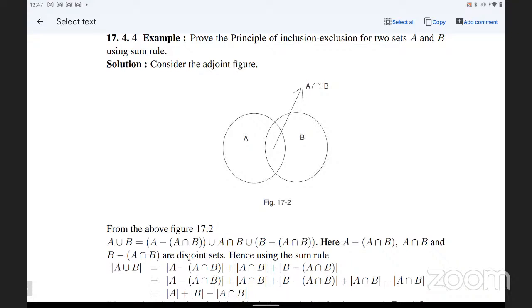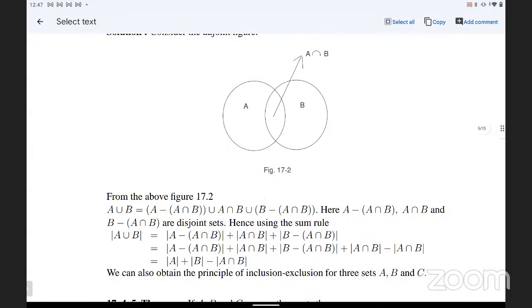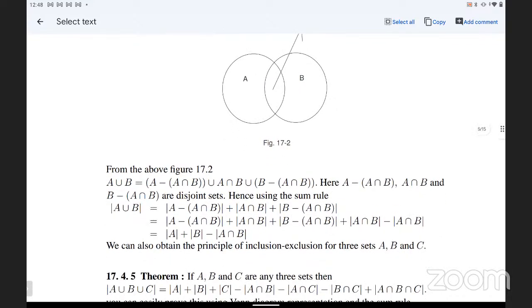So in A, I am removing the intersection with B part. In the middle, we have A intersection B from the Venn diagram. And the right side is exclusive of B, that is B minus A intersection B. So I can write mod of A union B equals mod of A minus mod A intersection B, plus mod A intersection B, plus mod B minus mod A intersection B. Now the intersection terms, one is minus and another plus, so they cancel. The rest is mod A plus mod B minus mod A intersection B. That is called the principle of inclusion and exclusion.